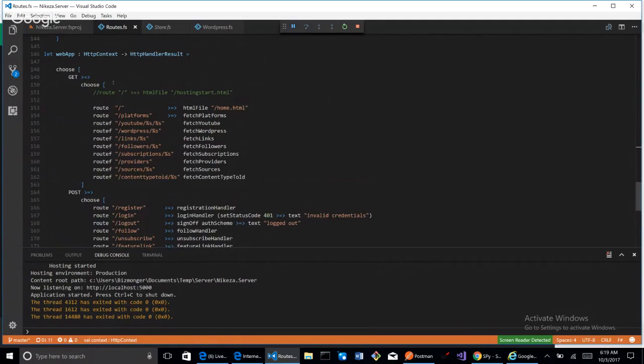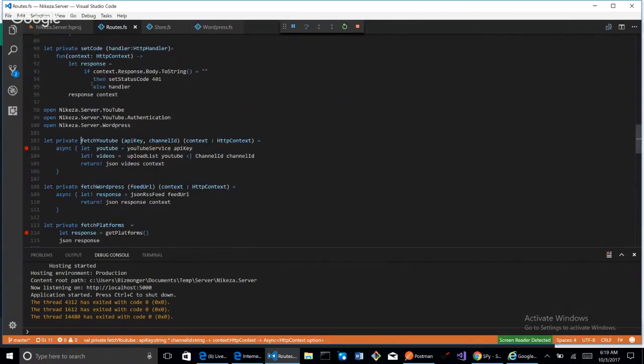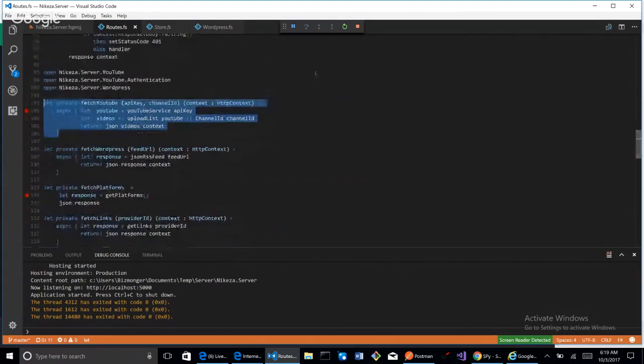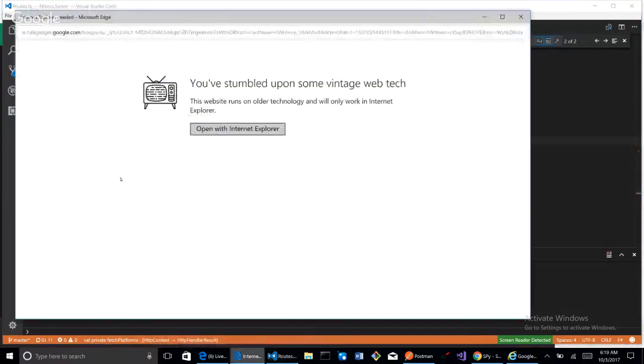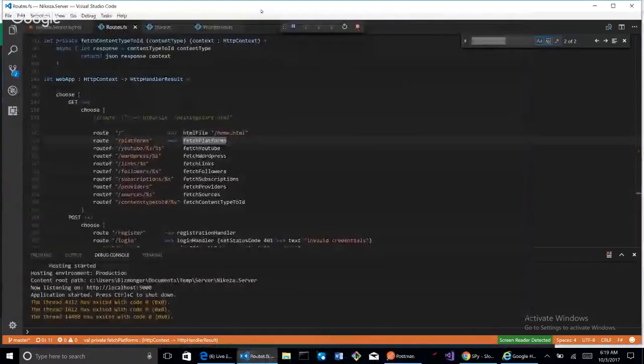So the issue that I'm having is I'm able to fetch YouTube data, right? That stuff works. That's defined up here, just fetch YouTube, okay? But what I'm struggling with, and I don't understand because it's very, very minimal, is I can't trigger the breakpoint for this fetch platforms. I don't know why. So this is what I'm having the issue with. I guess I could kill you.